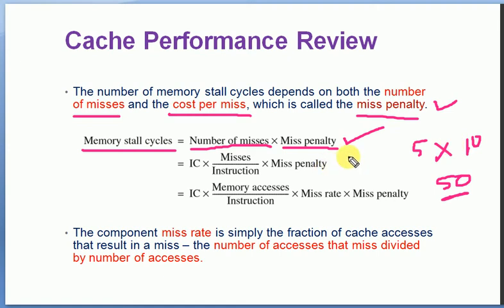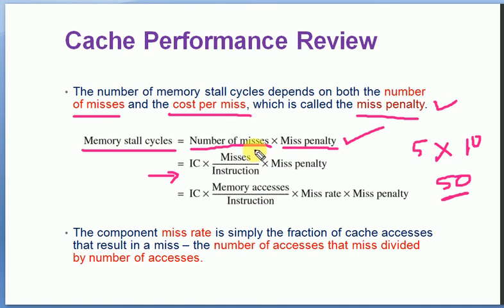So the additional action to be done after missing the data in the cache can again be expressed in terms of instruction count, since the number of misses depends on the number of instructions, that is, instruction count times misses per instruction times miss penalty.